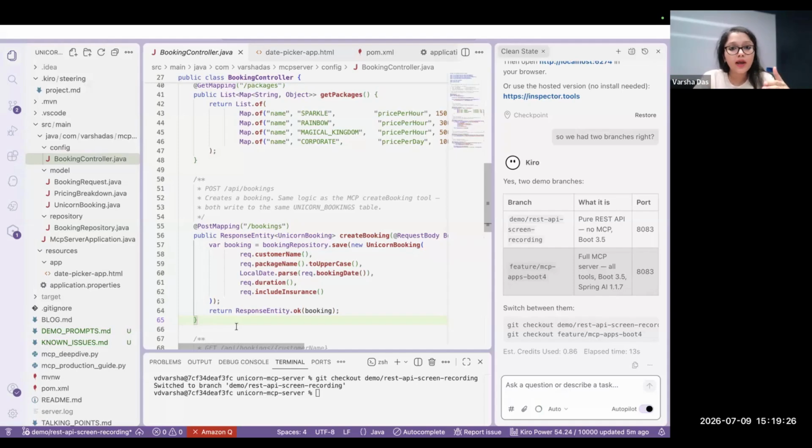Now, when I say MCP client, in this case it is the AI agent. Your MCP client could also be the MCP Inspector, which is the Postman equivalent. So I'm going to show you both things: the MCP Inspector and the programmatic MCP client as well.